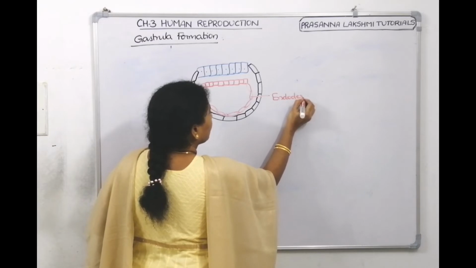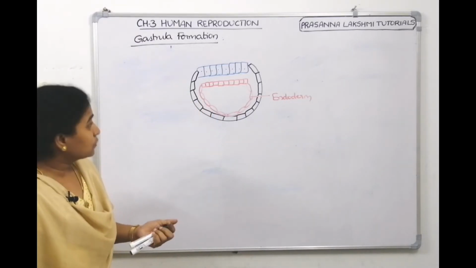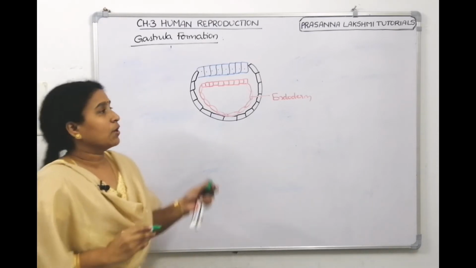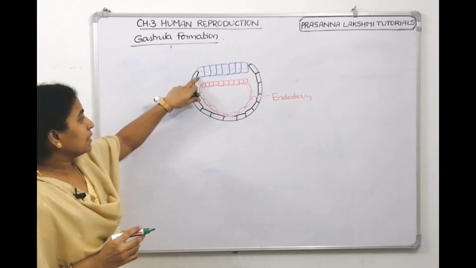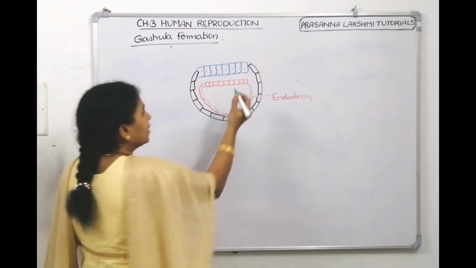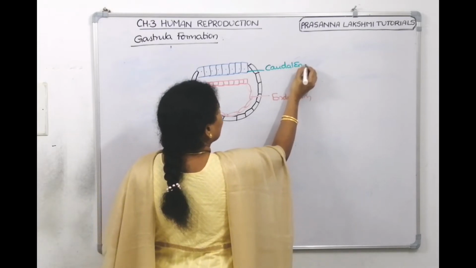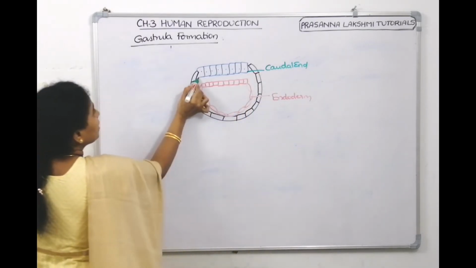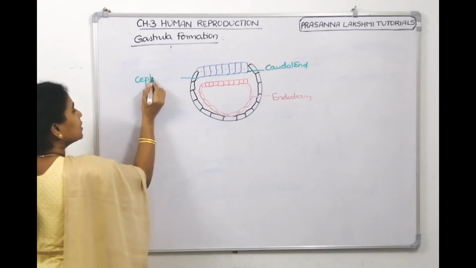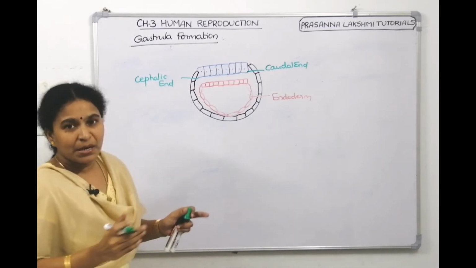Now we are telling that the epiblast cells will grow now. We'll use green. The epiblast cells will grow now. This end of the epiblast cells is called the cephalic pole, and the other end is called the caudal end. Caudal means tail, right? This is the caudal end of the epiblast, and this end is called the cephalic end. Cephalic means head, cauda means tail.